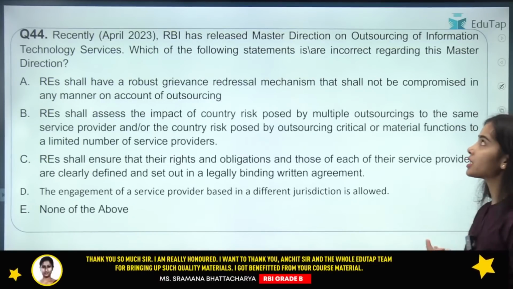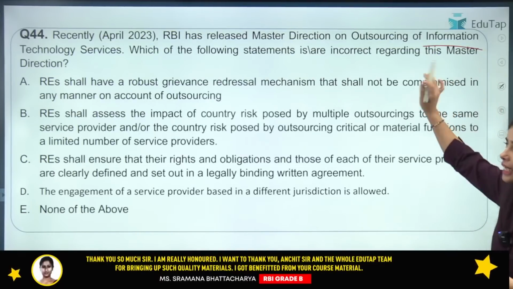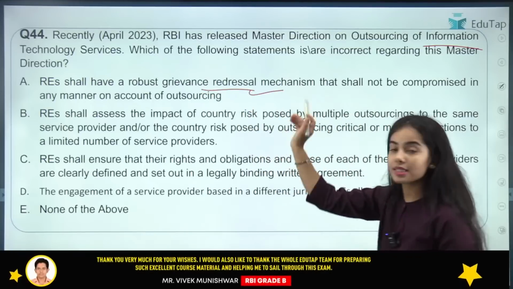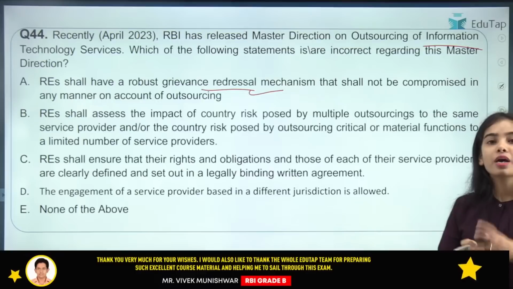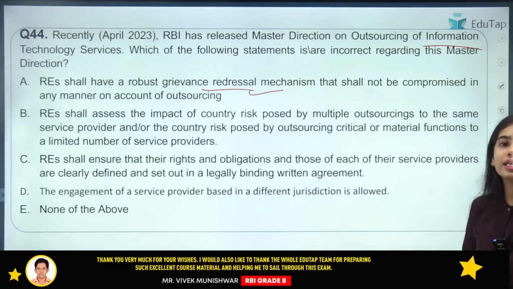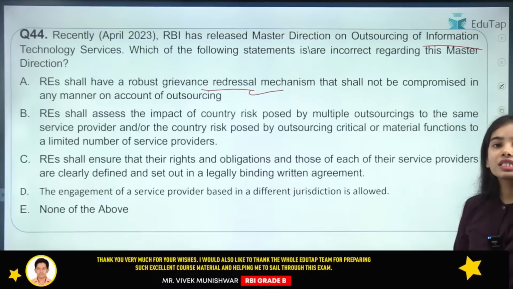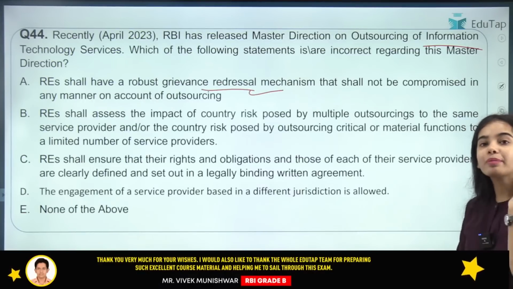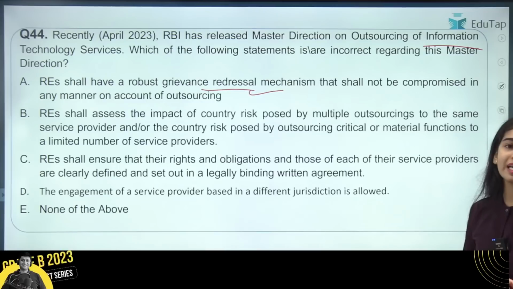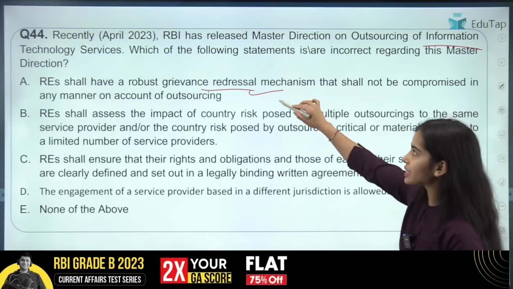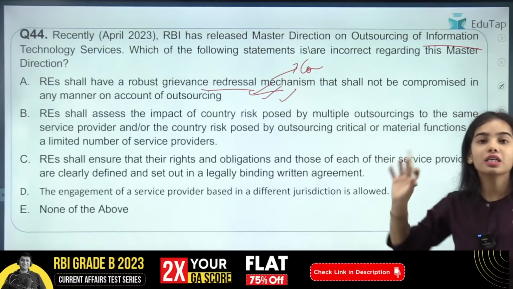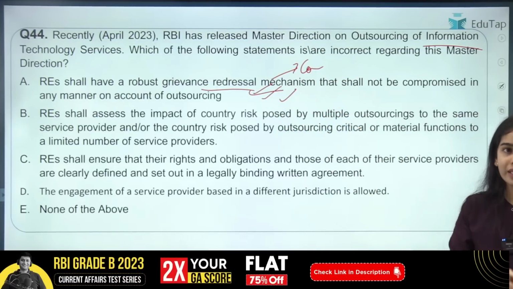So regarding the master direction on the outsourcing of information technology services, the grievance redressal has to be done by the banks itself, by the regulated entities, because the customers are getting connected with the regulated entities. We do not care who the IT services are getting outsourced to. If I am connected with SBI, if I am connected with PNB, they have to cater to my request. The complaint has to be redressed by the regulated entity only.